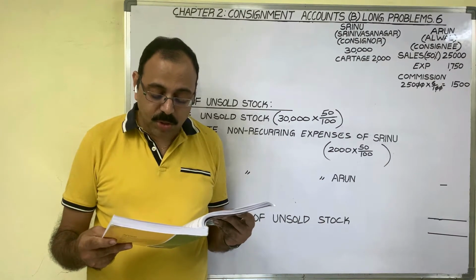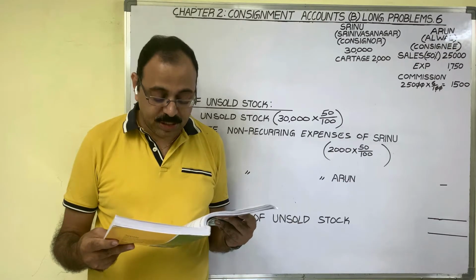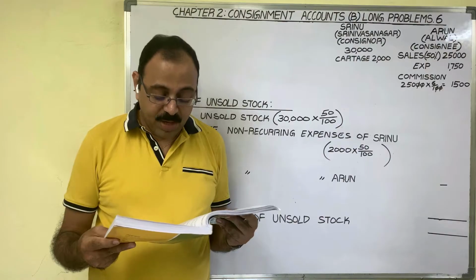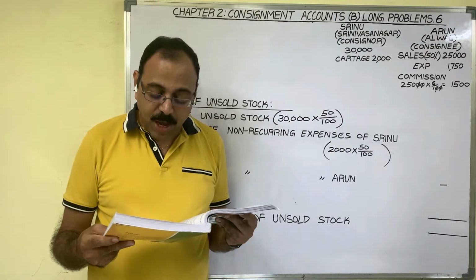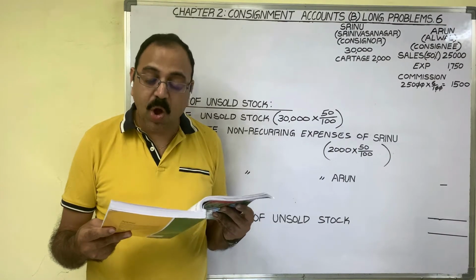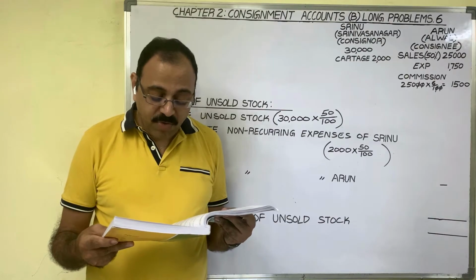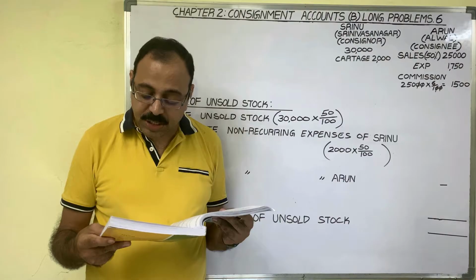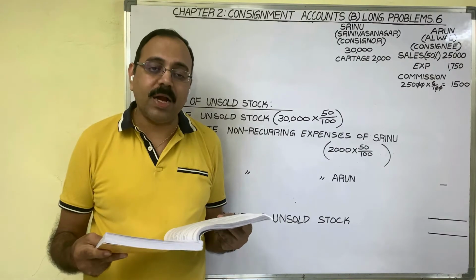50% of the goods were sold for 25,000 rupees. Arun incurred expenses of 1,750. Arun is entitled to receive commission at the rate of 6% on sales. A bank draft was enclosed for the balance due. Pass necessary journal entries in the books of both the parties.